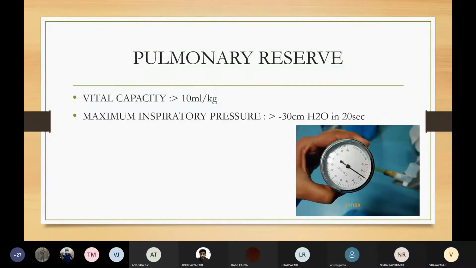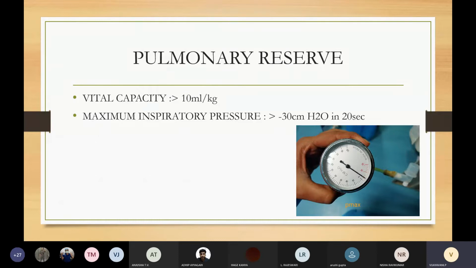Yes, ma'am. Now, what are all the tests to assess the pulmonary reserve of a patient? One is vital capacity, as I discussed in my previous slide. It should be more than 10 ml per kg. And the next important test is maximal inspiratory pressure.